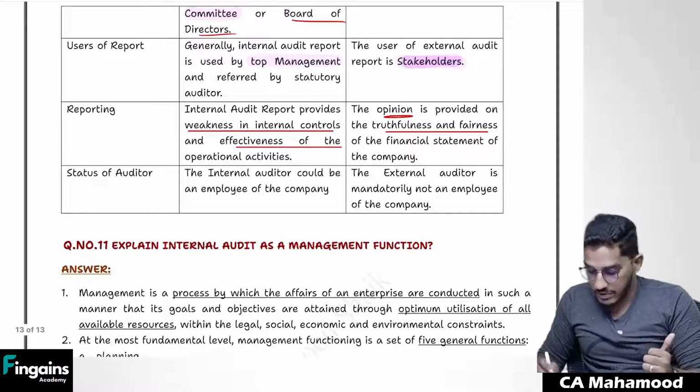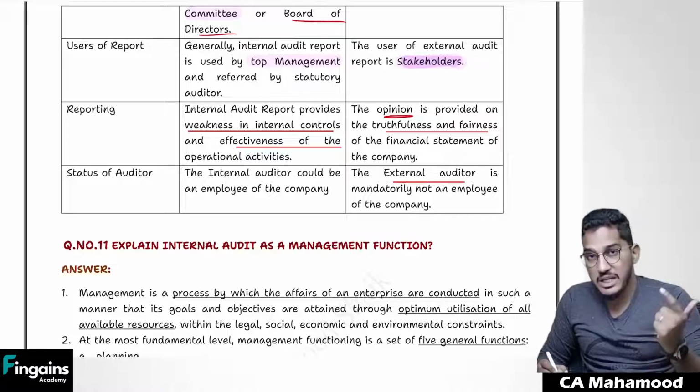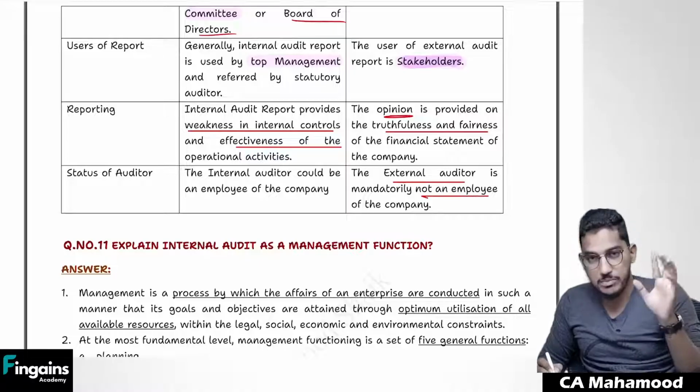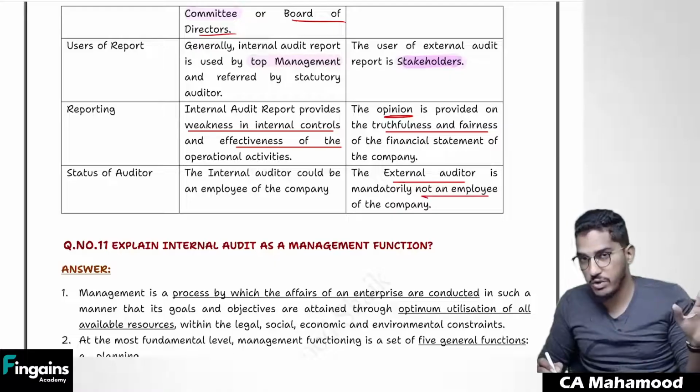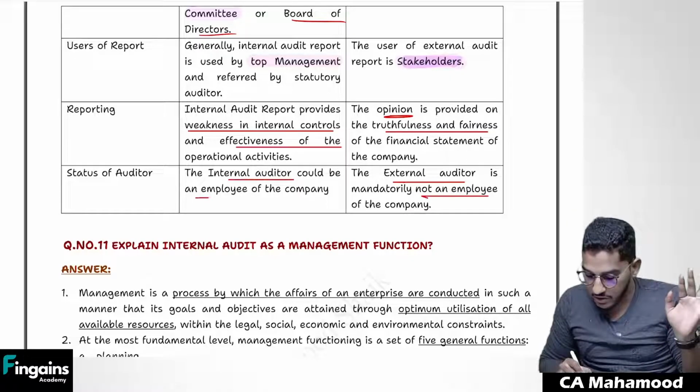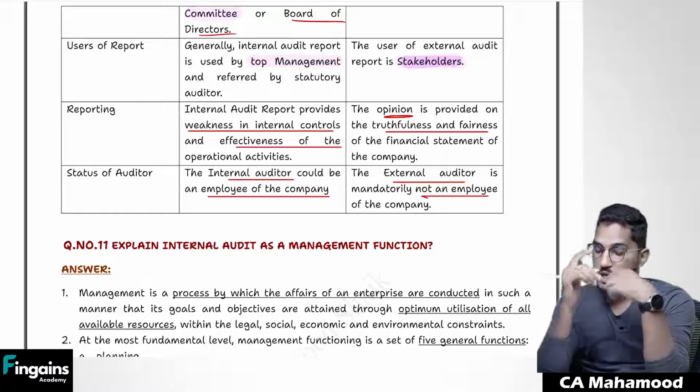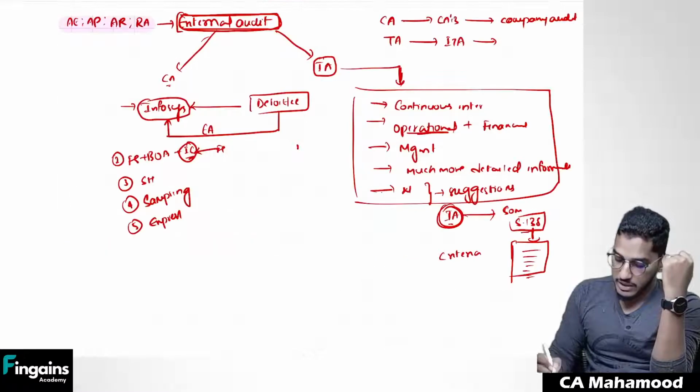So what is the status of the auditor? The external auditor will always be an outside person. He should not be an employee. An external auditor can never be an employee of the company, but an internal auditor can also be an employee of the company. And one more point of difference I will tell you here.